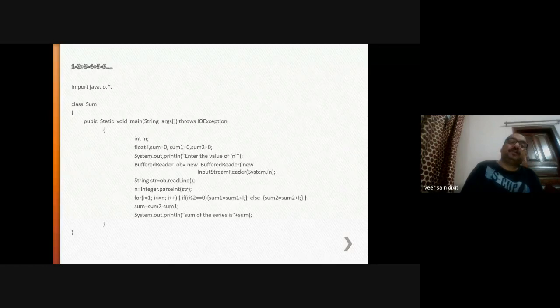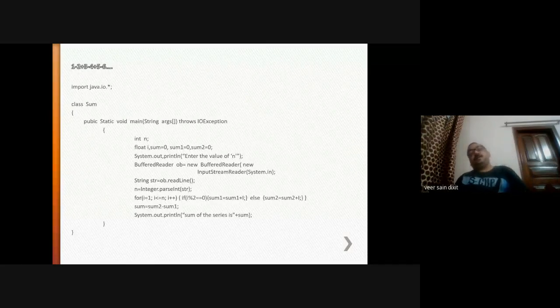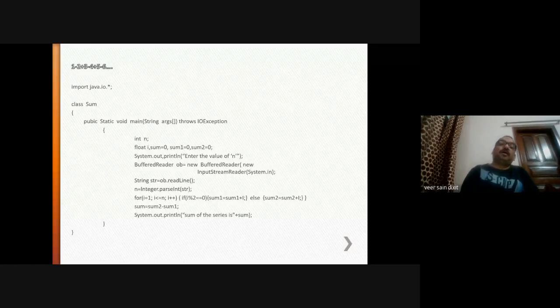So to execute this program, first of all, you will choose an editor, NetBeans or Notepad or TextPad or Eclipse. On that editor you will write, and give the name to the file, to the class in which the main function is there. So the name of the file will be sum.java.